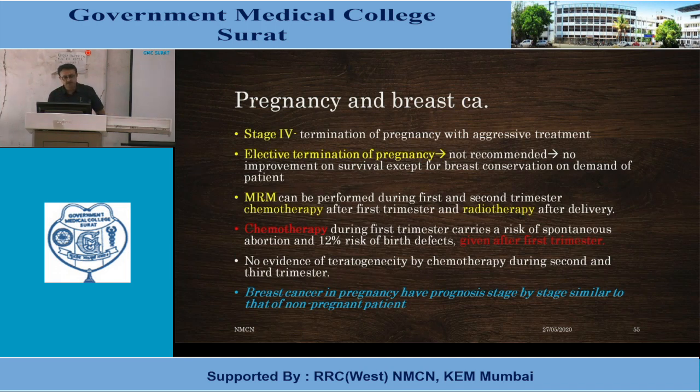MRM can be performed during the first and second trimester, chemotherapy after the first trimester, and radiotherapy after delivery. Chemotherapy during the first trimester carries a risk of spontaneous abortion and a 12% risk of birth defects, so it is given after the first trimester. No evidence of teratogenicity by chemotherapy during the second and third trimester. Breast cancer in pregnancy has prognosis stage by stage similar to that of non-pregnant women.